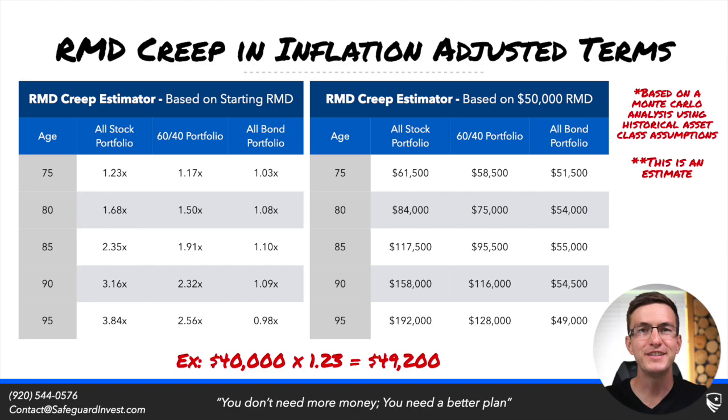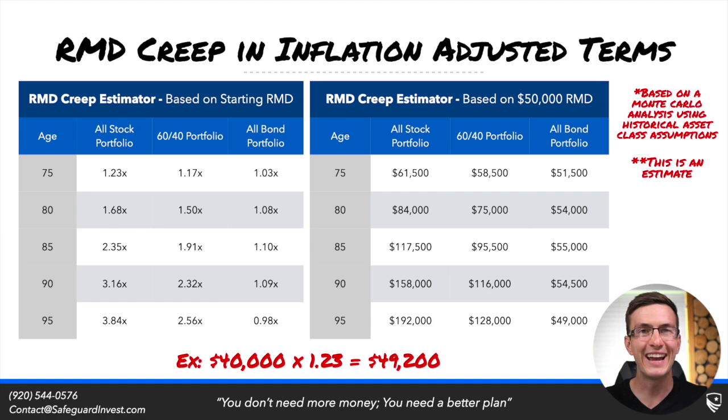For instance, in a 60-40 portfolio, by the time that we reached age 85, we would see a multiplier of 2.81 in the previous example. Well, now in the inflation adjusted example, we would see this only increase by 90%. So in layman's terms, what this would mean, if you started with a $50,000 RMD in today's dollars, that RMD creep would transform that $50,000 RMD to $95,500.